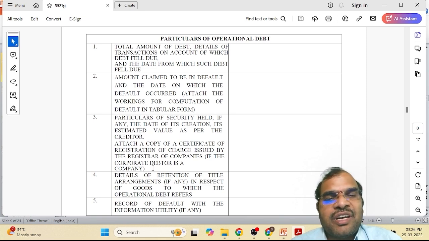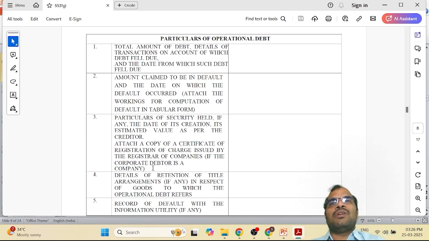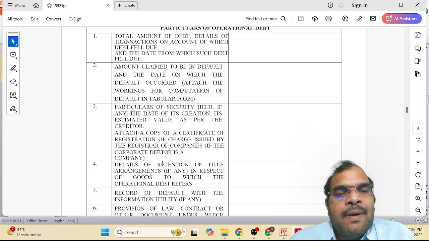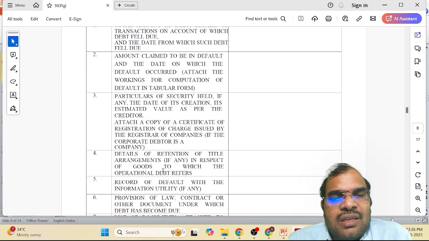Attach a copy of the certificate of registration of charge issued by the Registrar of Companies. Suppose, take the example, when the company has created any charge on the assets of the company, they must have registered the CHD form with the ROC. So the attached copy of the certificate of registration issued by the Registrar of Companies can be given over here. Then details of retention of title arrangement, if any, in case.